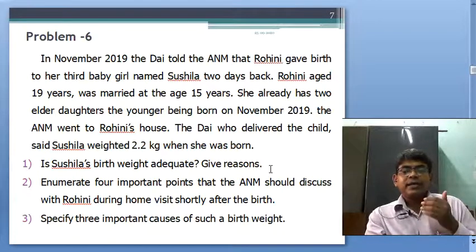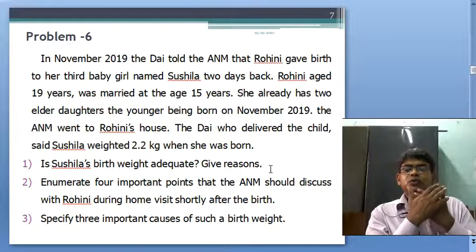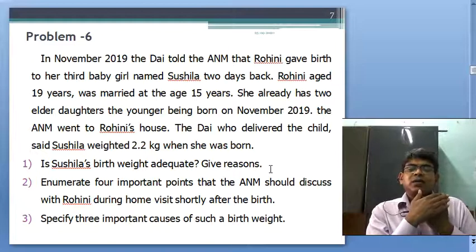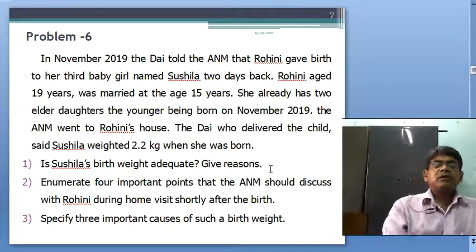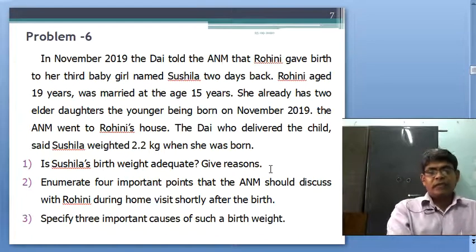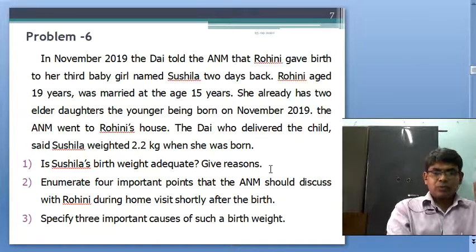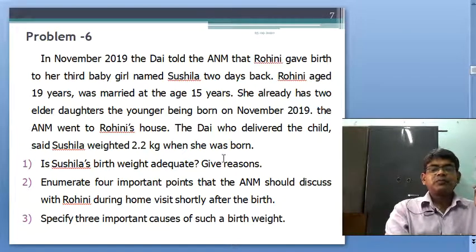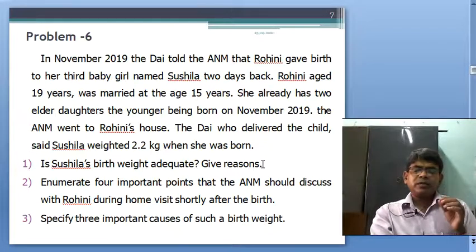So again kangaroo mother care advice will be given, skin to skin touch between mother and baby, and wrapping over the mother's body with a kombol, katha, etc., 2 to 3 layers or maybe more, to prevent hypothermia.